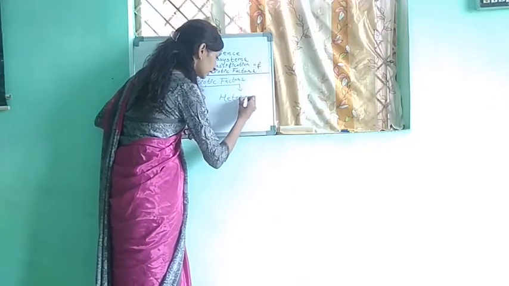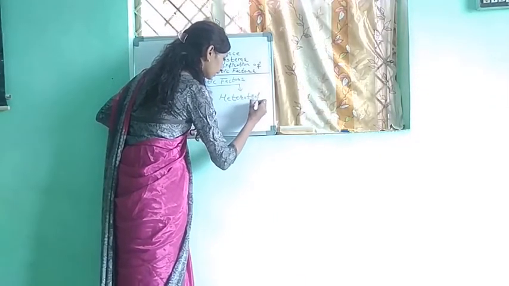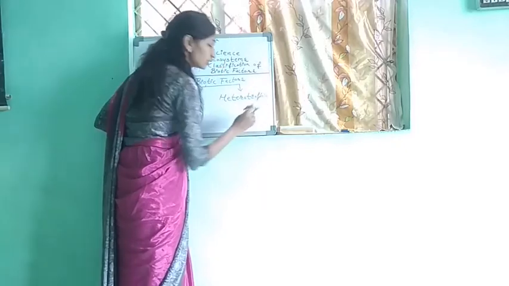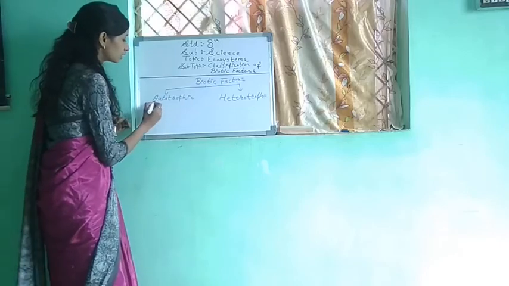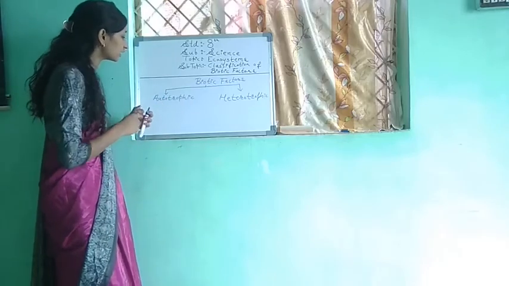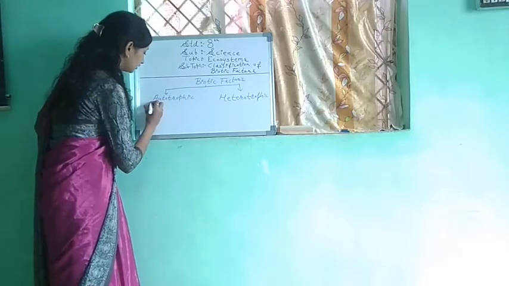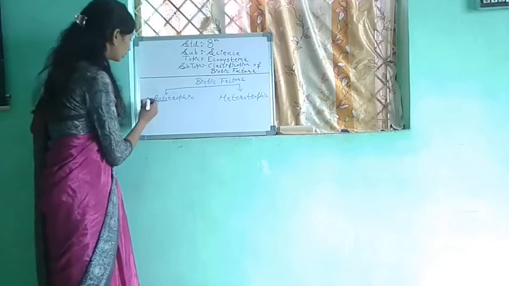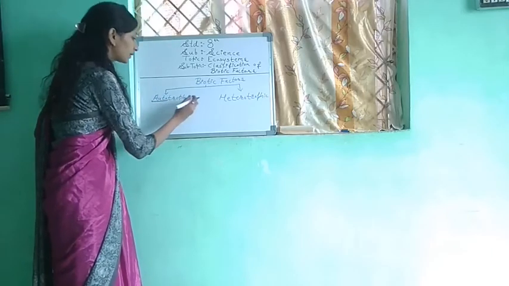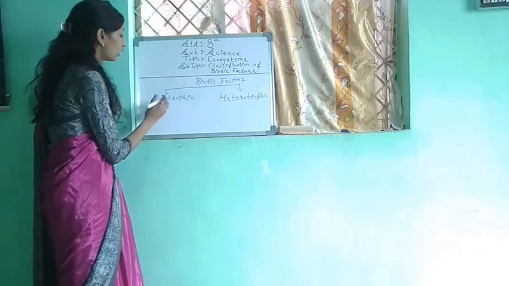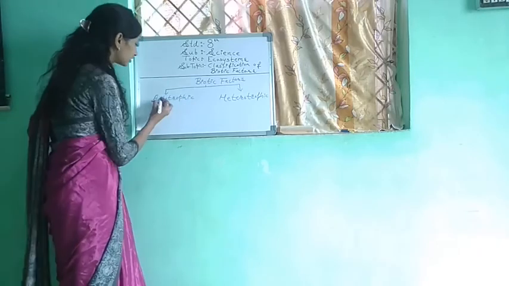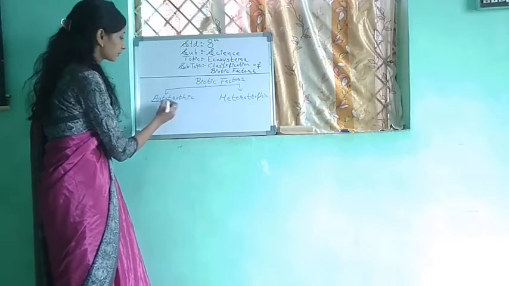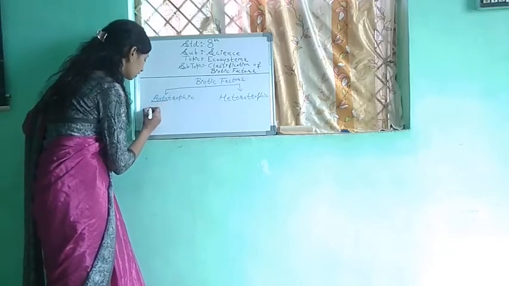The second one is heterotrophic organisms, or simply called as heterotrophs. Okay. Now here the word auto is there. This autotrophic is a pure Greek word, derived from Greek words auto and trophy. Auto means self.